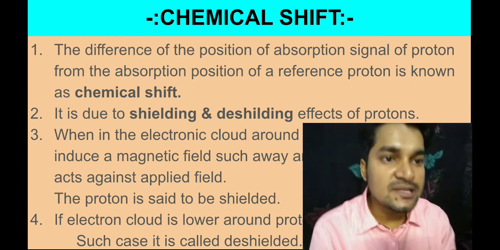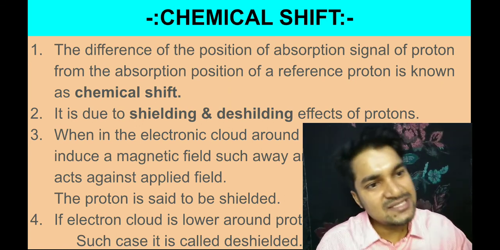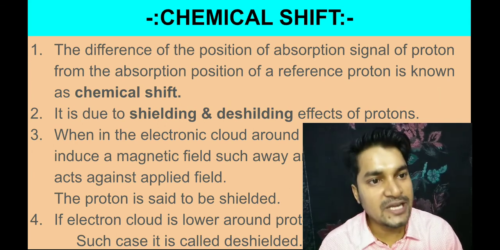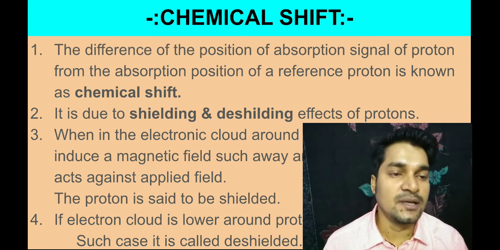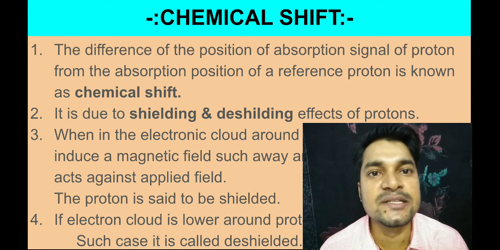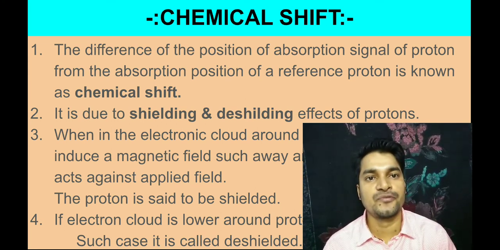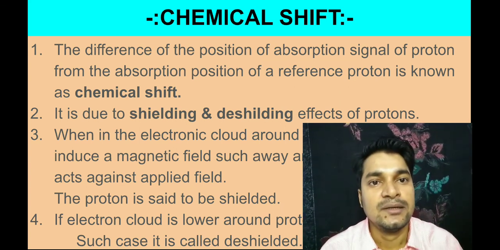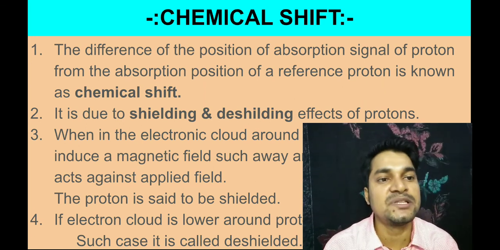In tetramethylsilane, there is the proton present, the same element. With respect to that, whatever sample you analyze, that particular shifting, the difference, is called chemical shift. The difference of position of the absorption signal of a proton from the absorption position of the reference proton is known as the chemical shift. The reference here is nothing but tetramethylsilane.